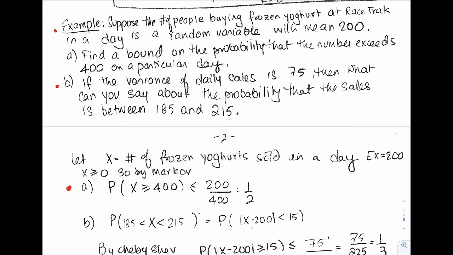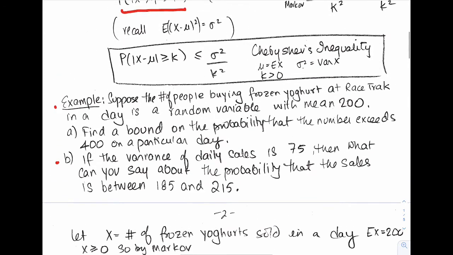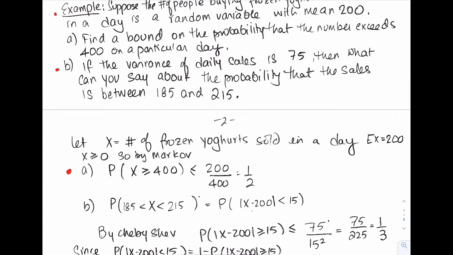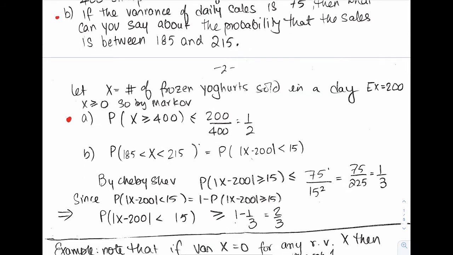So this is 15 around 200 on both sides. So we want the probability of x minus 200 being less than 15. And Chebyshev doesn't tell us that. Chebyshev just tells us the probability of being away from the mean. Well, we want the probability of being within the mean. So let's look at the complement, and Chebyshev can comment on the complement.